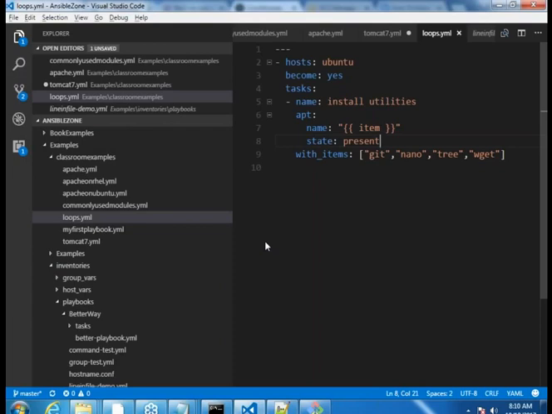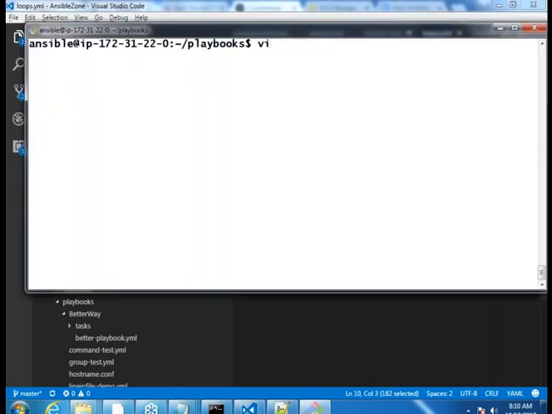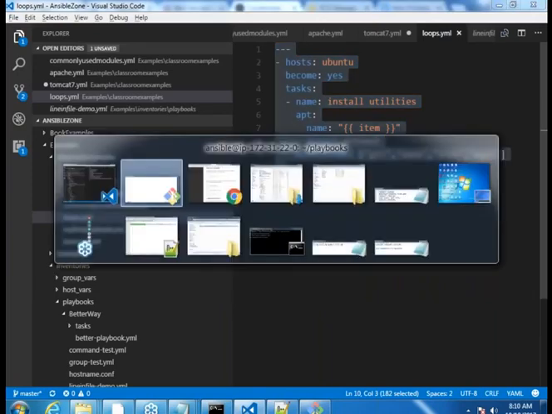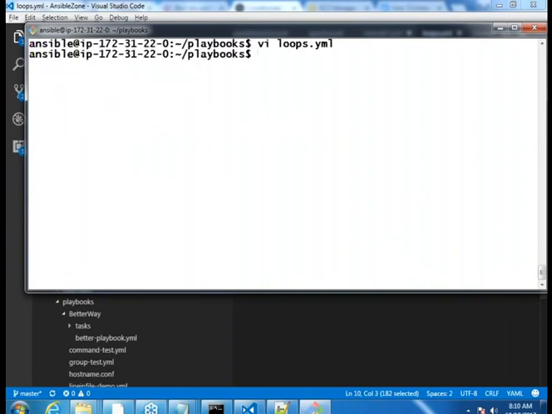So let us try to do this. I'd copy this and create loops.yml with vi. Did I copy everything? Yes. Fine. Now ansible-playbook with -k.